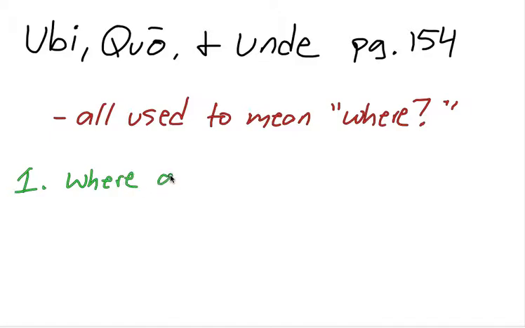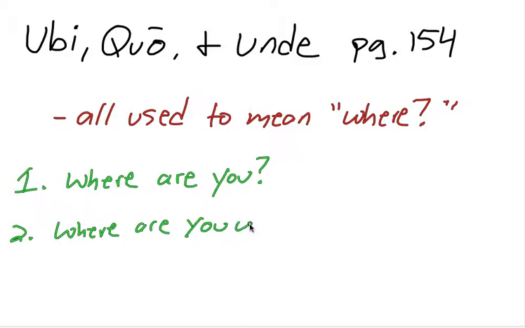So the first one, where are you? The second one, where are you walking?